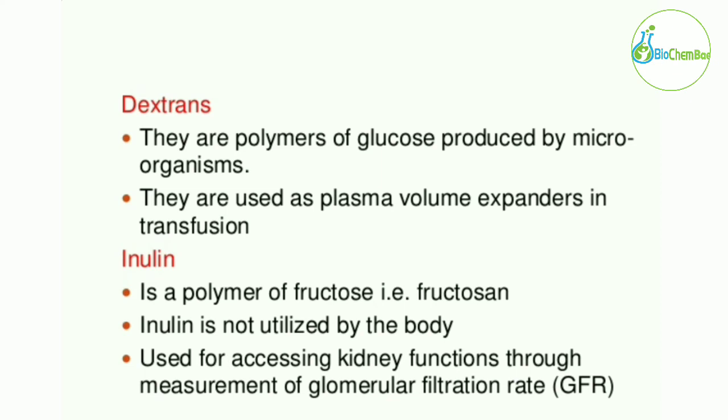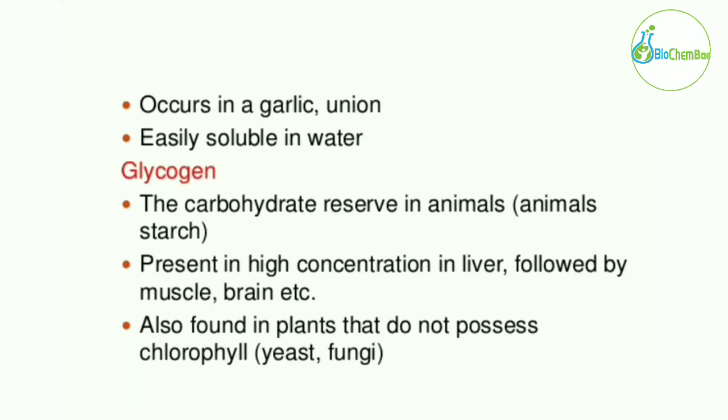Inulin is a polymer of fructose. Inulin is not utilized by the body, but it is used for assessing the kidney's function through the measurement of glomerular filtration rate. It occurs in garlic and onion. It is easily soluble in water.